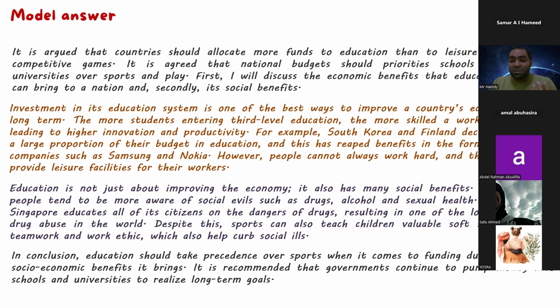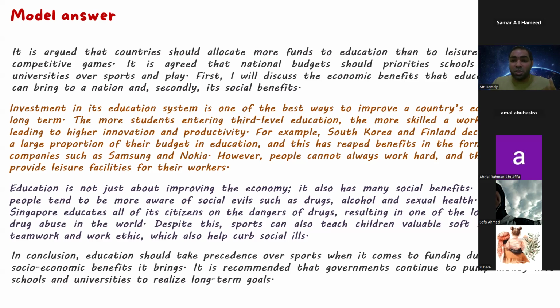Sometimes you don't have to mention the two points of view. He asks you, do you agree or disagree? So you have to go to the point directly. I agree, and I'll give you the reasons in different paragraphs. Sometimes it's also okay to mention the point that you agree with and the point that you disagree with, and in the conclusion, you have to choose one of them. Another way is to go to the point directly: I agree, or from the beginning, I disagree.